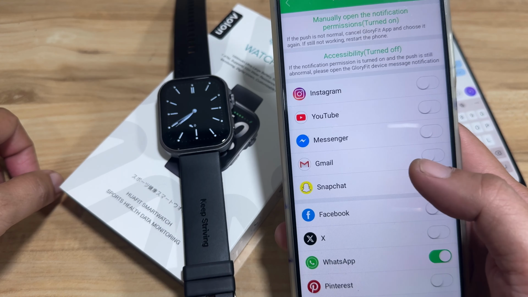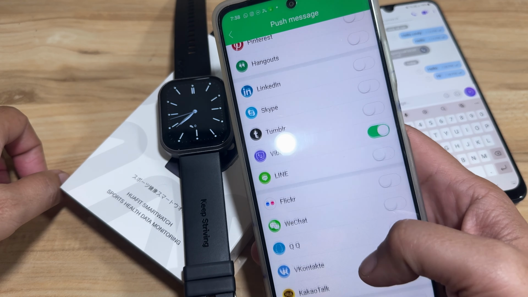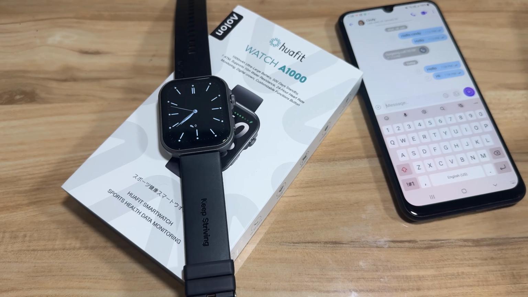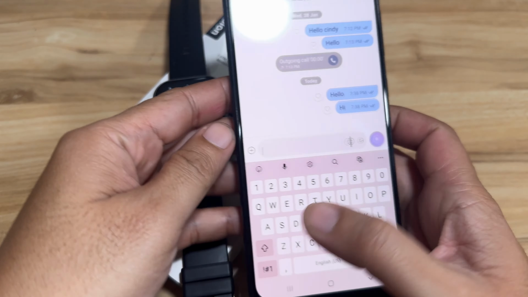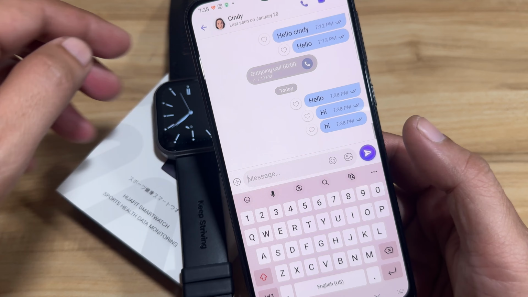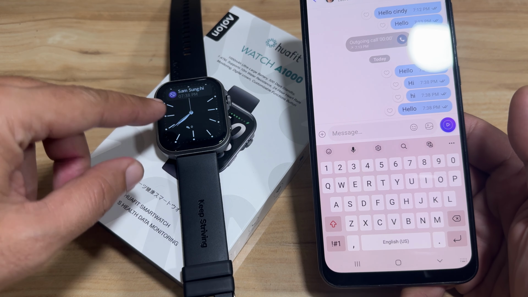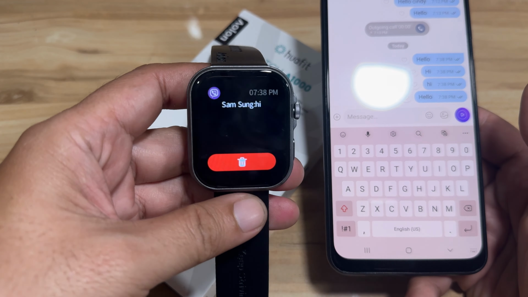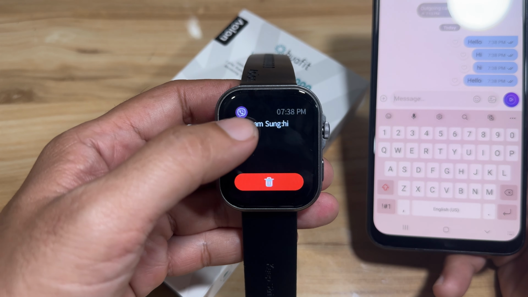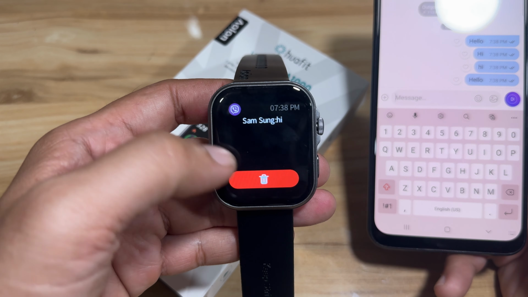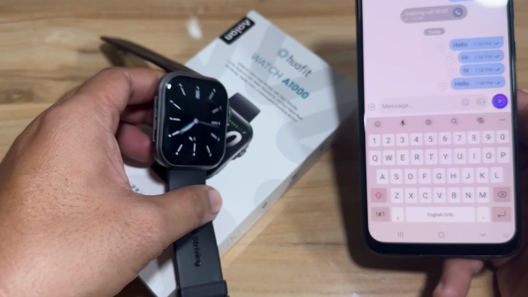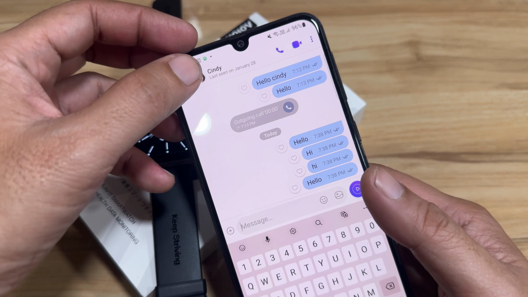Let's go again with the app reminder. We have here the Viber application. Okay, it's just a bit late. Let's have another one. The message or the notification is very slow. And we have it here. Again, we have a support for the logo of the app. We have the name of the sender and the message, and with the option to delete. Okay, so we do have a successful demo here.